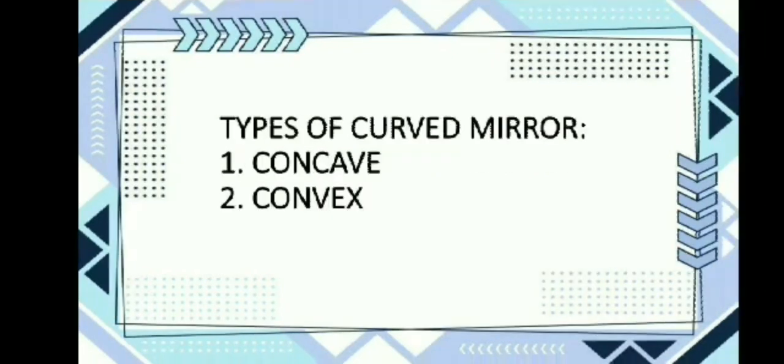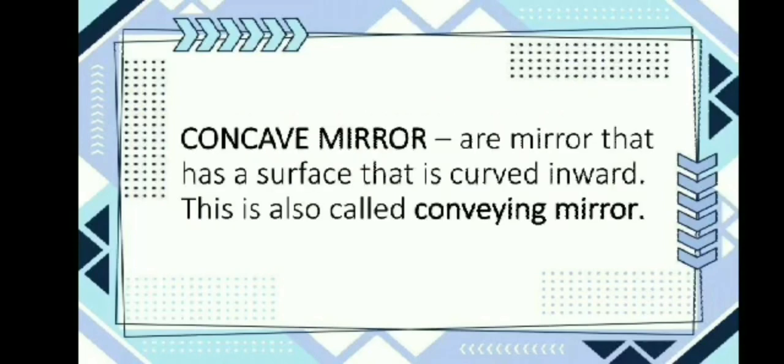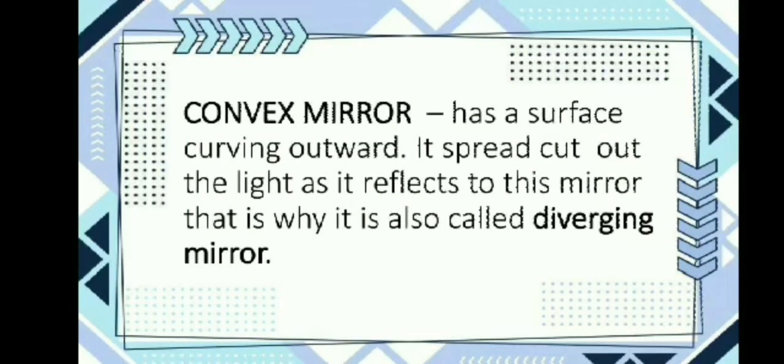There are two types of curved mirror. Number 1, concave mirror, and number 2, convex mirror. A concave mirror has a surface that is curved inward. This is also called a converging mirror. A convex mirror has a surface curving outward. It spreads out the light as it reflects, which is why it is called a diverging mirror.